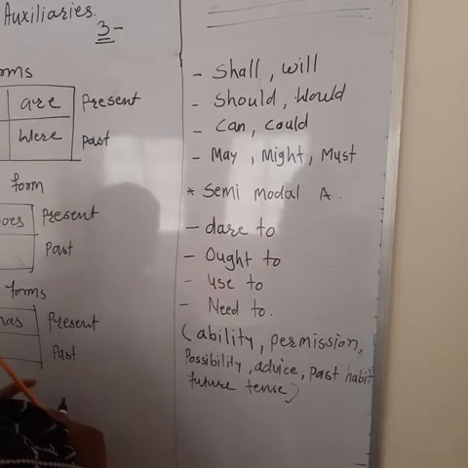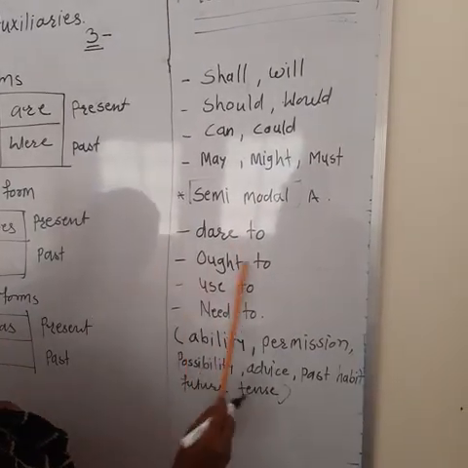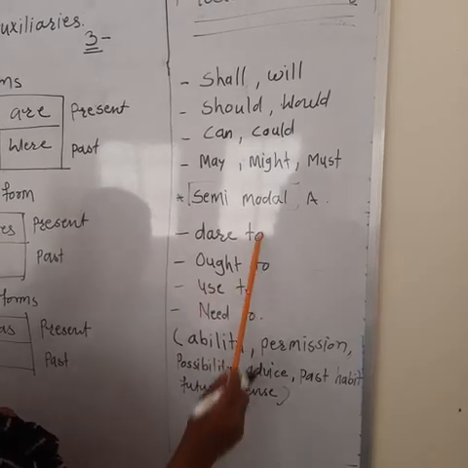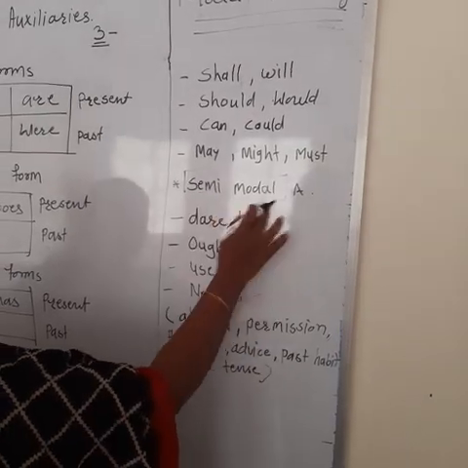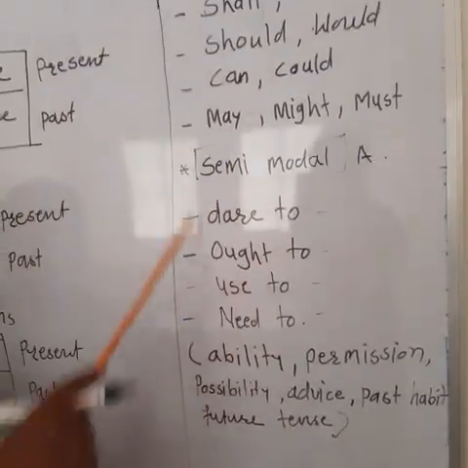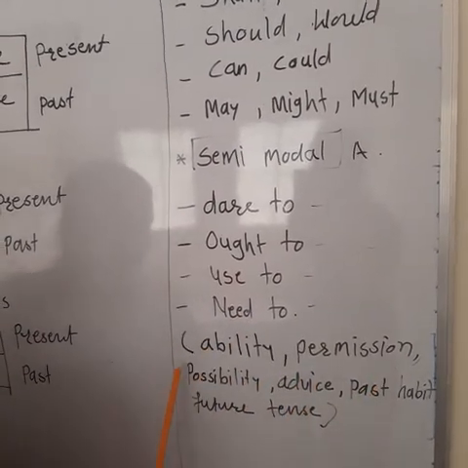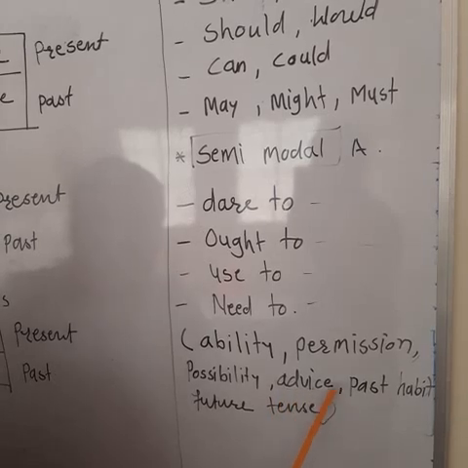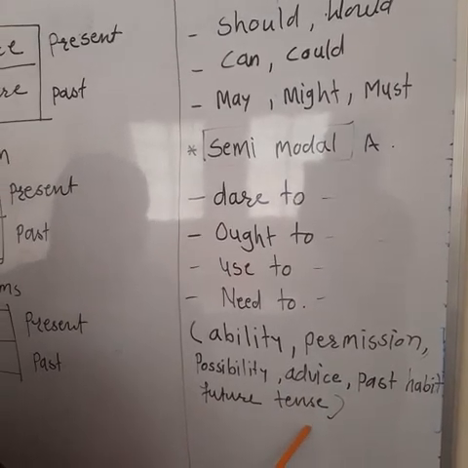Semi-modal auxiliaries are there also: dare to, ought to, used to, need to. As they are, we have to use them in the sentence. That is semi-modal. Modal auxiliaries are used to show ability, permission, possibility, advice, past habit, and future tense also.